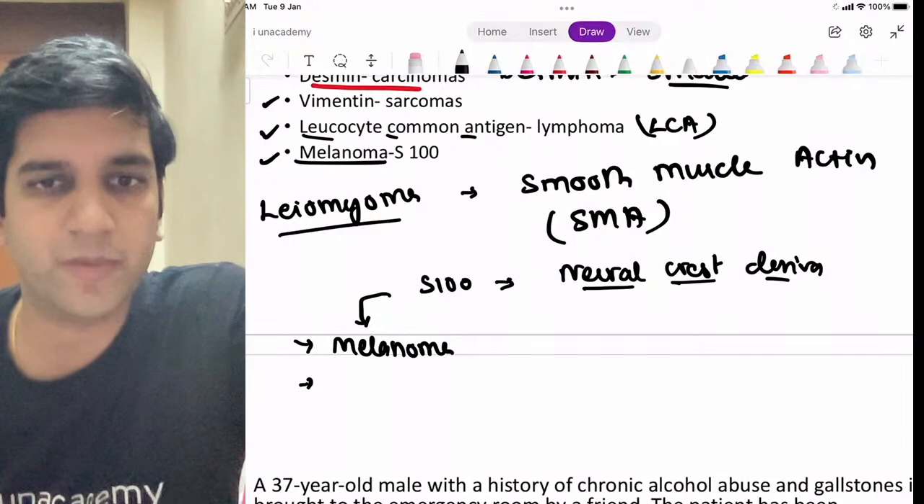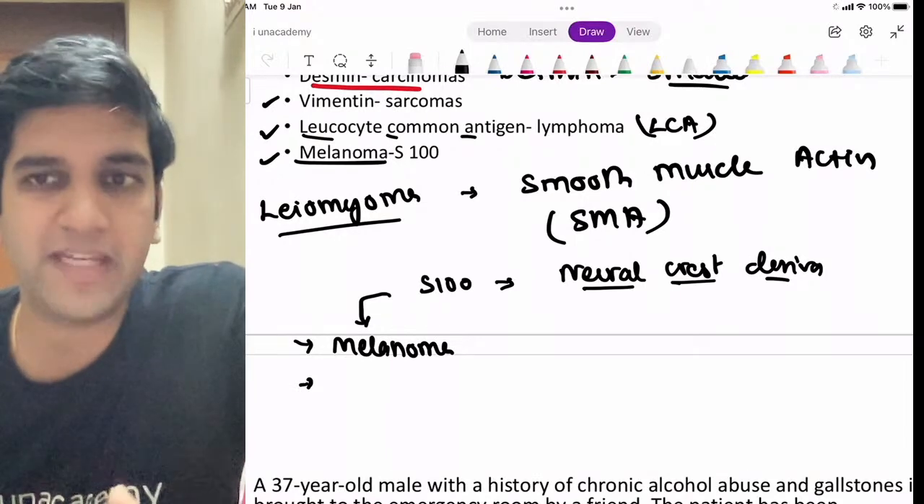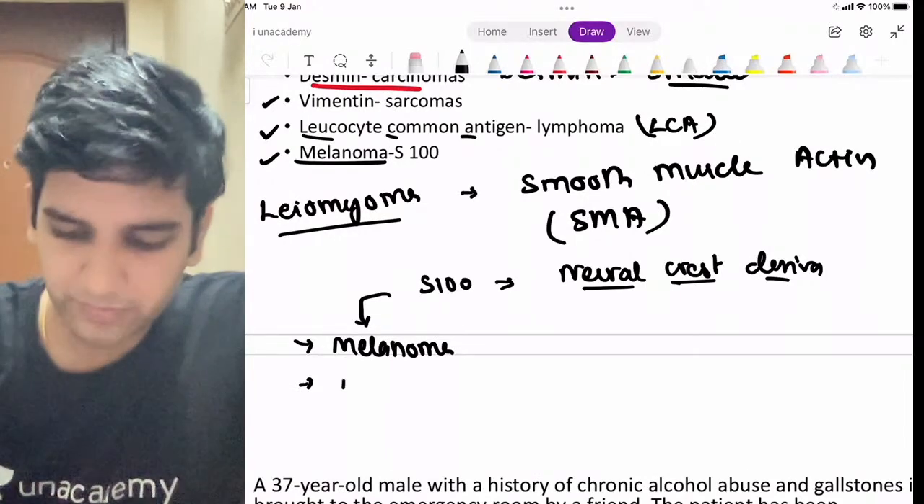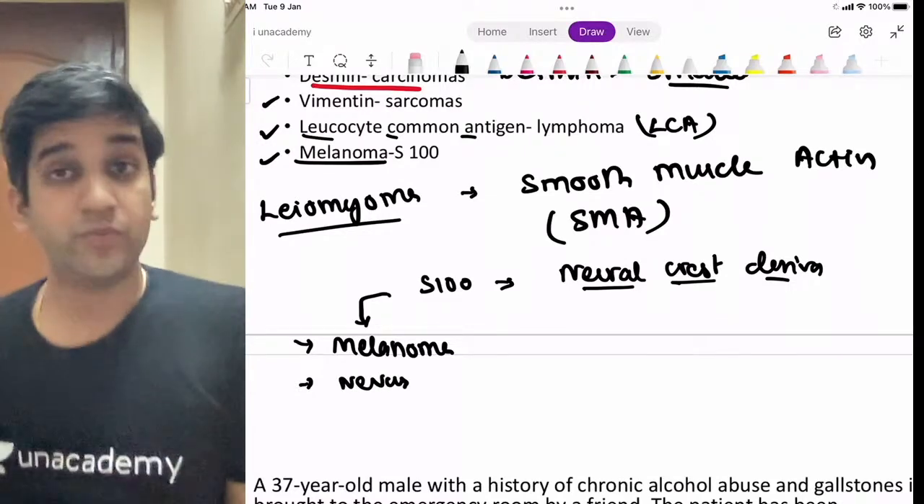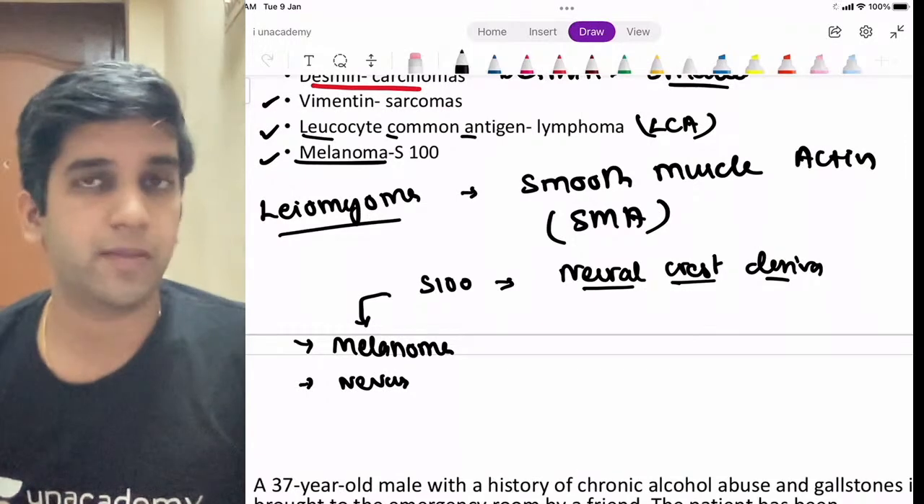What are the benign tumors of melanocytes called? Give me a name for that, which is nevus. It will be positive, right? Nevi or nevus will be positive for S100, right?